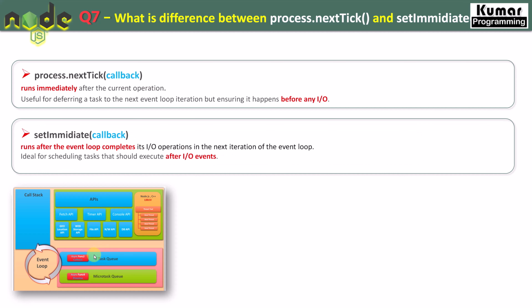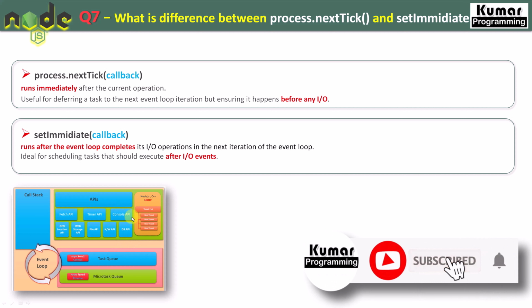So what is setImmediate? setImmediate is a callback function. It gets executed over here, then it will come to the task queue, right? And it runs after the event loop completes. Once the event loop is completed, after that this setImmediate is going to execute, right? And it is ideal for scheduling tasks that should execute after IO events. So once the IO operation is finished, then after that our setImmediate callback function will be called, right? And if you just keep this diagram in your mind, you will be able to answer most of the questions on how Node.js works internally, right?